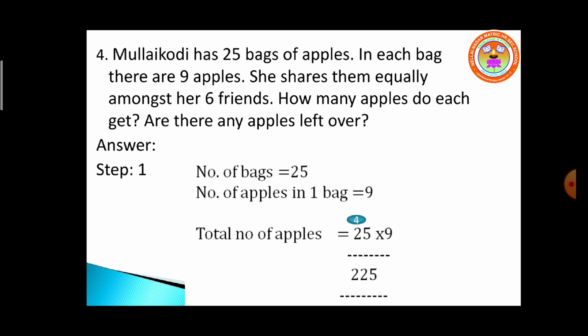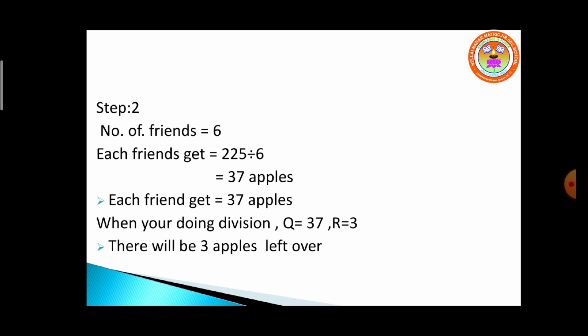How can she share the apples with her 6 friends? How to find out that? What operation do you want to do? You have to do division. Very good. See step 2. Number of friends is equal to 6. Each friend gets 225 divided by 6. You will get 37 apples.